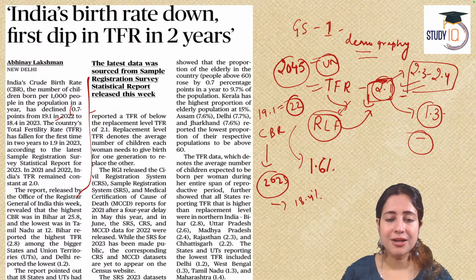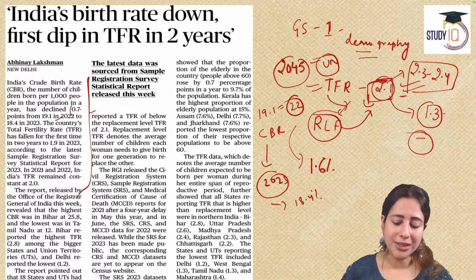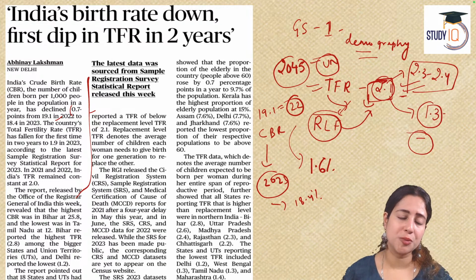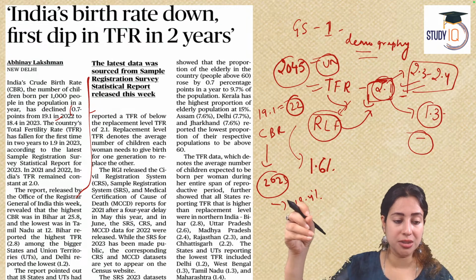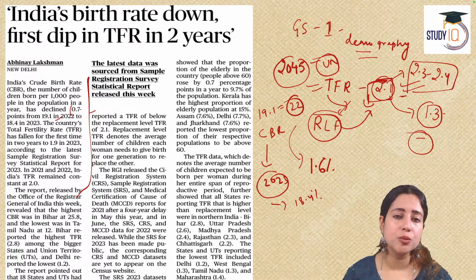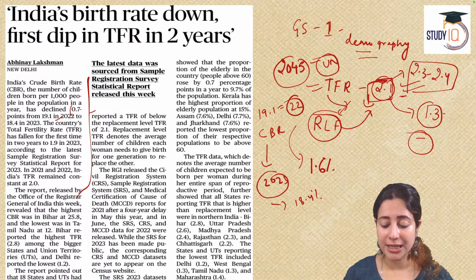So, if the TFR continues to fall, what are the repercussions for the country? One, the country will become an old population. Two, the country will experience a lesser demographic dividend, which means the dependency ratio of population increases, and the working population declines. The demand for Indian labor and Indian human resource in foreign markets also comes down. So therefore, we have to utilize our demographic dividend before it becomes a demographic disaster or a wastage.